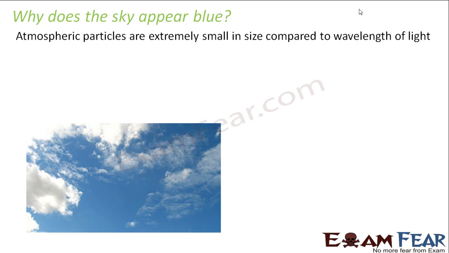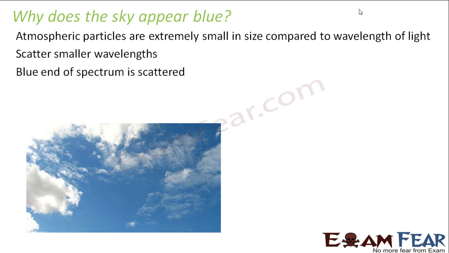So that end of the spectrum has smaller wavelength. Therefore, these small particles of the atmosphere scatter smaller wavelengths. So they scatter the blue end of the spectrum, and the red end is not scattered. As a result, the sky appears blue, because the factor responsible for the blue color of the sky is the small size of atmospheric particles.